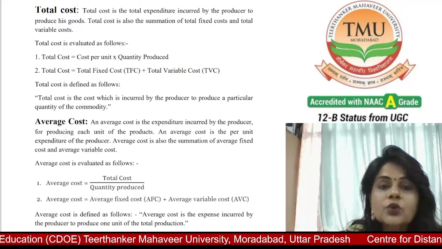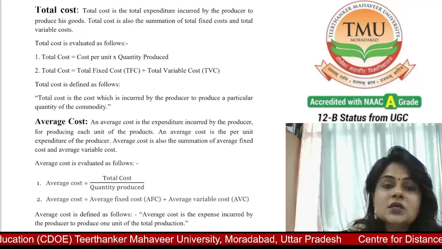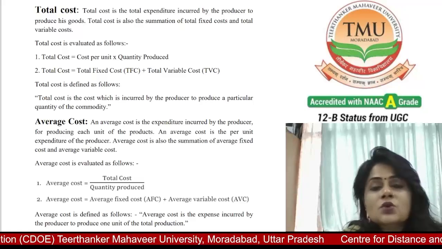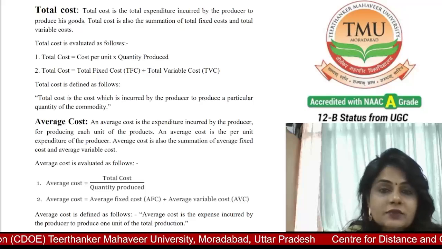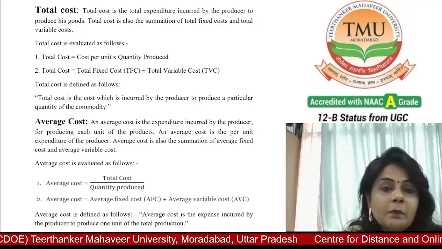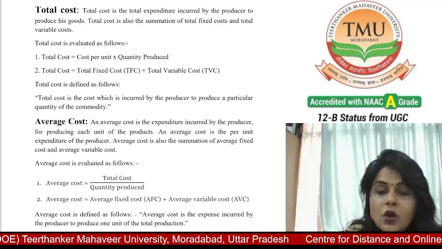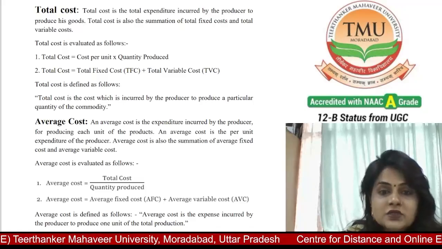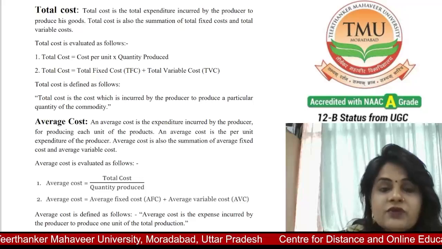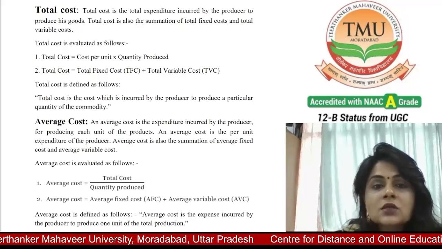Average cost is equal to total cost of the units divided by number of units. So the average cost deals with the summation of the cost divided by the quantity or number of items given, which is given in the formula.